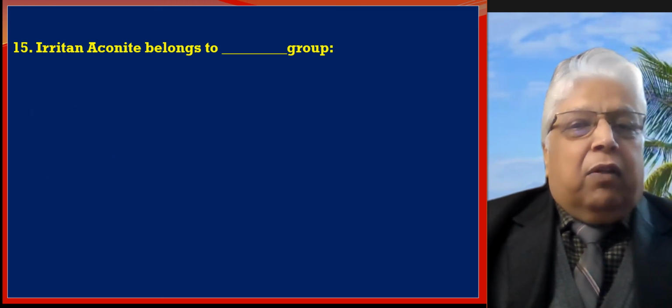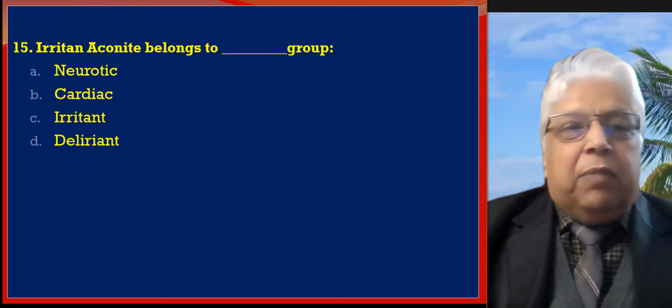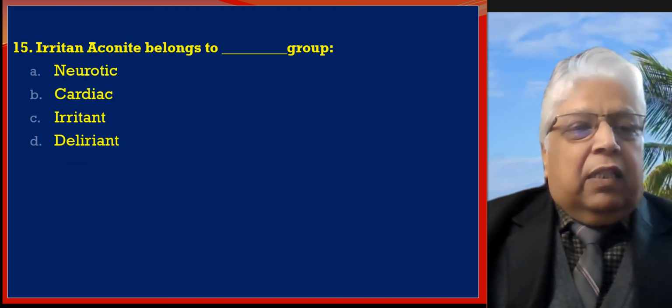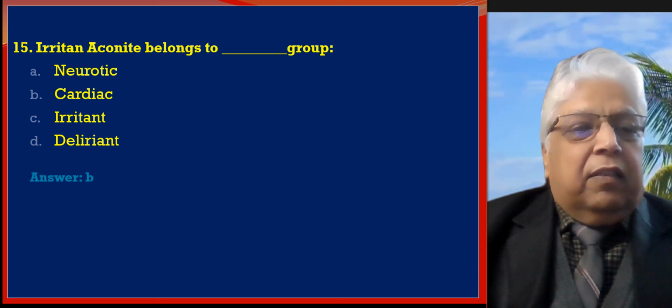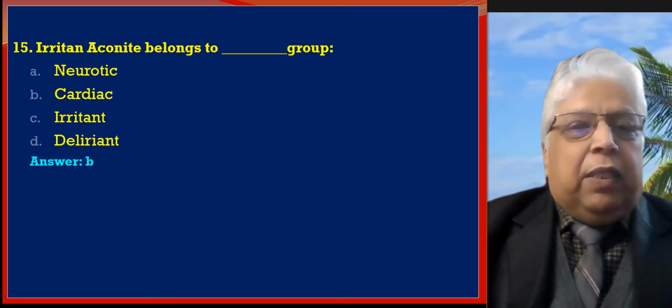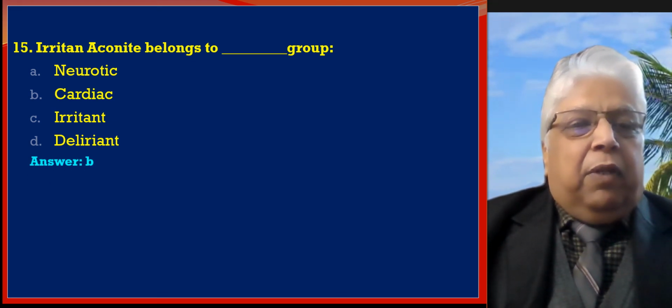Irritant aconite belongs to the fill in the blank group, and we have variables neurotic, cardiac, irritant, and deliriant. And here the answer is B. Irritant aconite belongs to the cardiac group.